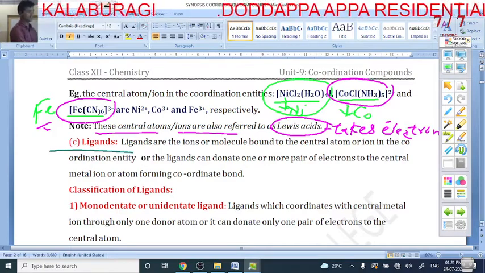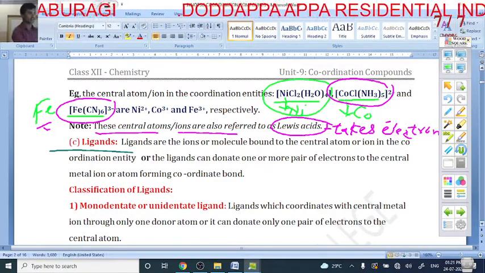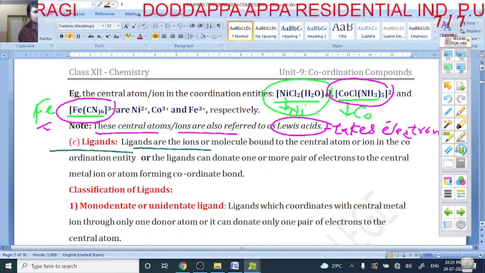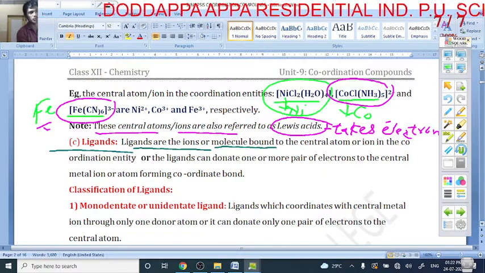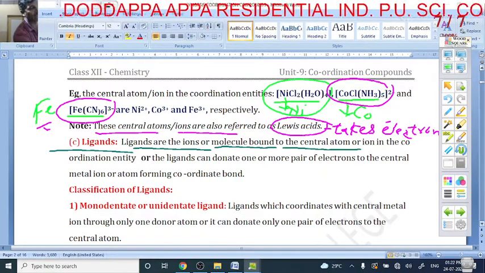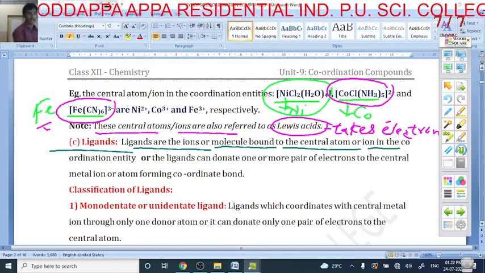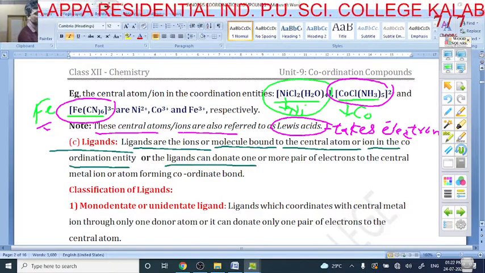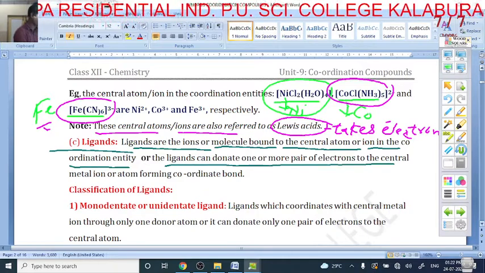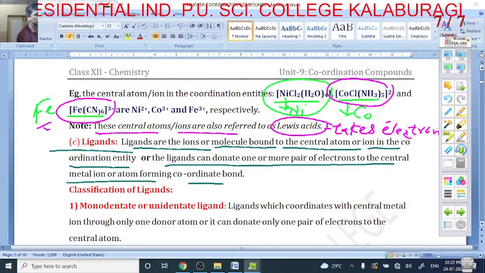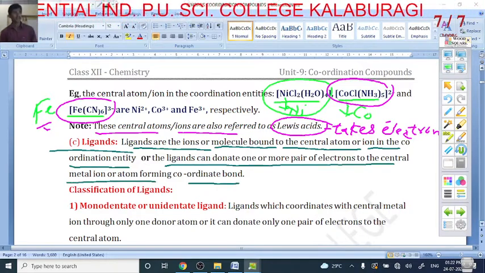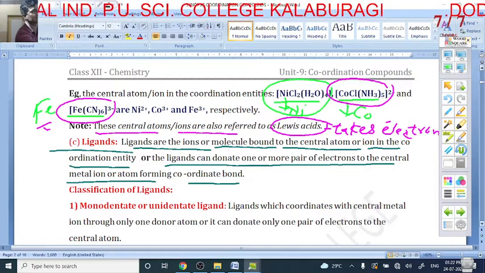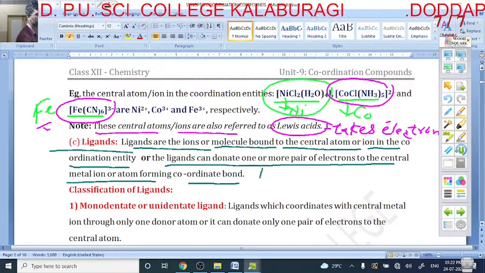And the next very important concept is ligands. What are the ligands? The ligands are ions or molecules bonded to the central atom or central ion in a coordination entity, and the ligands can donate one or more pairs of electrons to the central atom, forming a coordinate bond. Yes, my dear students, what are the ligands? In this example, water is a